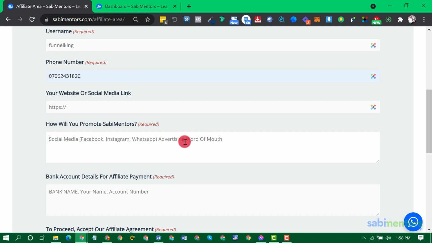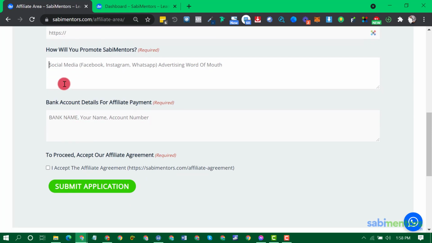You advertise or you use word of mouth. Okay, now let me use Facebook. Okay, then enter your bank details here. Okay, GT Bank. I'm going to just enter a random bank details. Okay, 1 2 3 4 5 6 7 8 9 0. Okay, then enter your name.